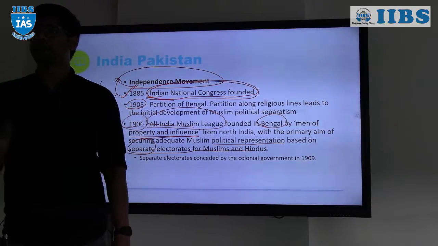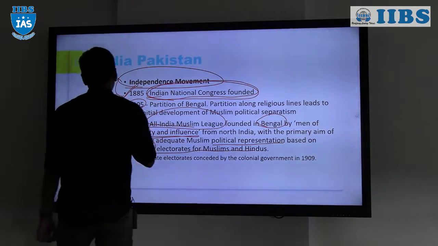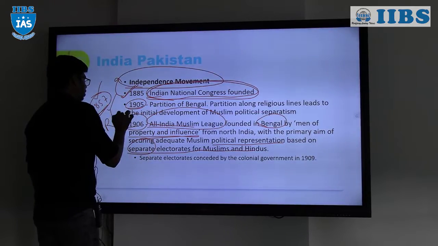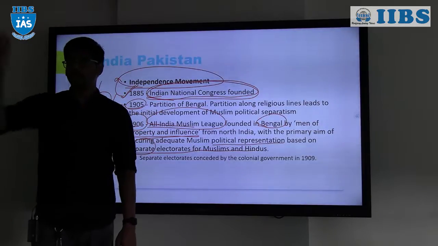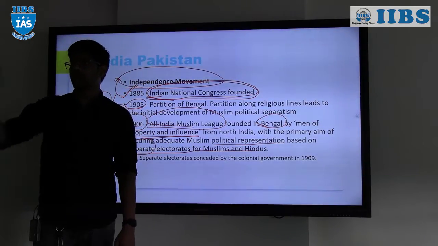What do you mean by separate electorate? They are not asking for reservations. Reservations are different and separate electorate is different, right? Like the Poona Pact between Ambedkar and Gandhi.